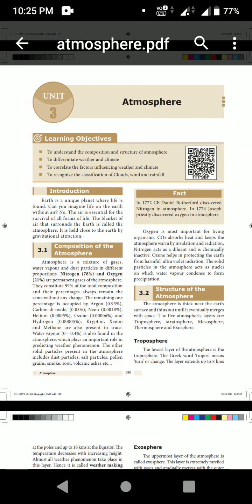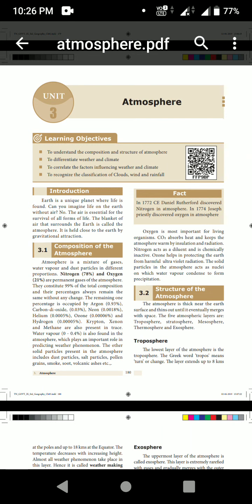First one, we all know where we are living. We are living on the earth. Already I taught that earth is the unique planet where life is found. Why is it considered a unique planet? Because here only the living things can live. The air is essential for the survival of all living beings.